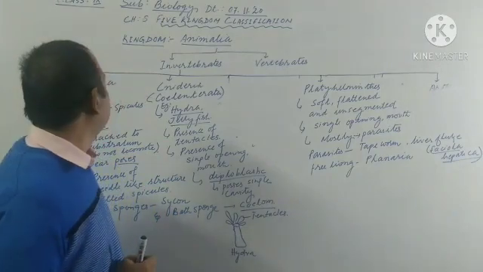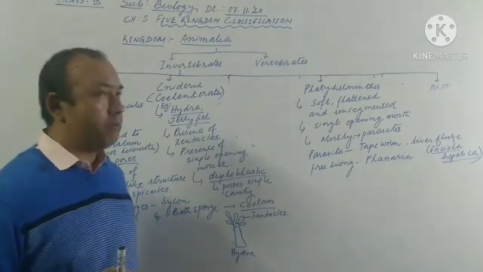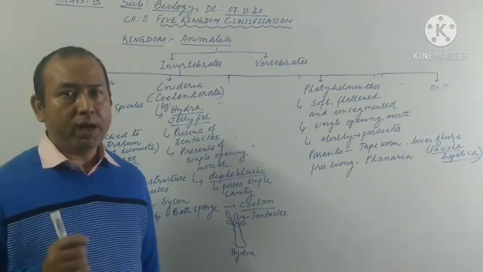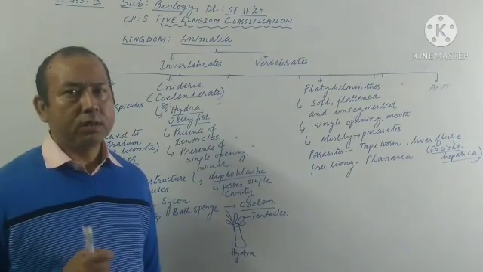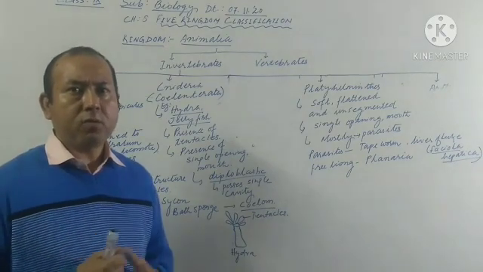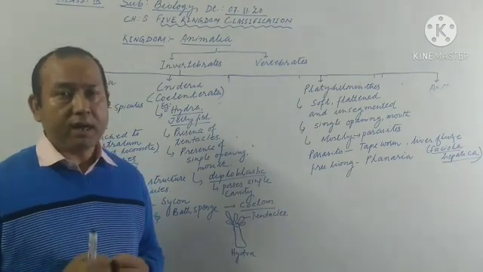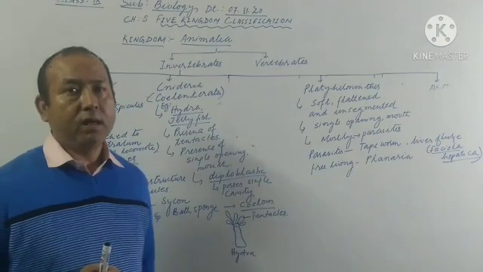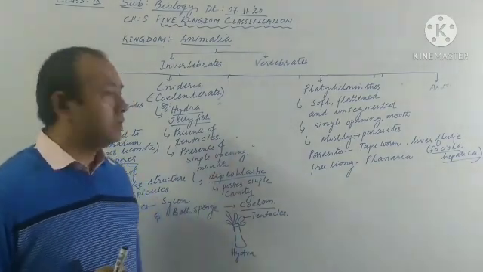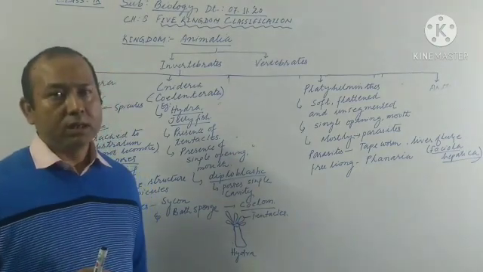Now invertebrates, there are many phyla under the group invertebrates, starting with Porifera, then comes Cnidaria, or it is also called Coelenterata. Then it is followed by another phylum which we call Platyhelminthes.